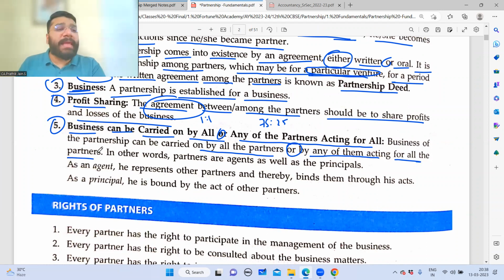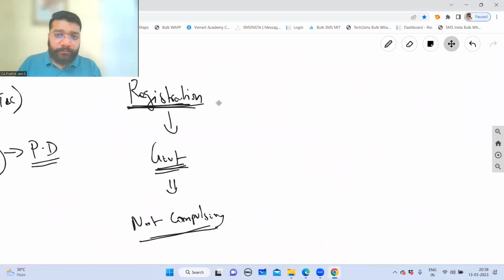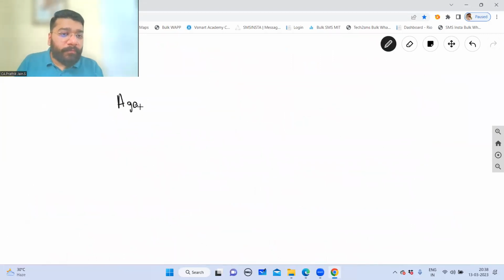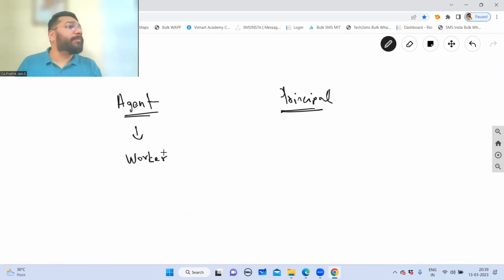So let's say in our example, A, B, C were 3 partners, B and C were the sleeping partners. So A is the active partner. A is acting on behalf of all the other partners. So A becomes the acting partner. In other words, the partners are agent as well as principal. Now let's understand the terms agent and principal. Agent means worker. Principal means owner. In simple language, I'm telling.